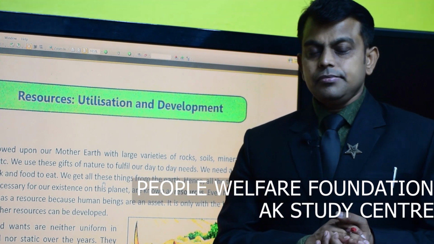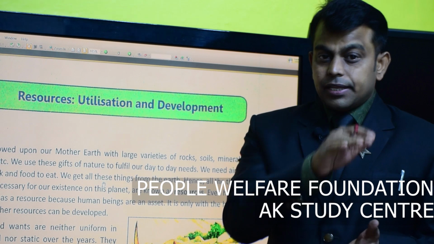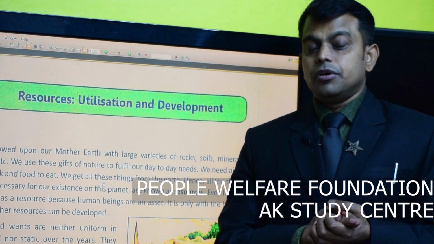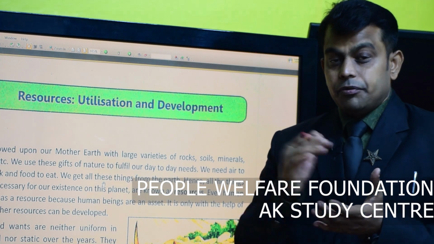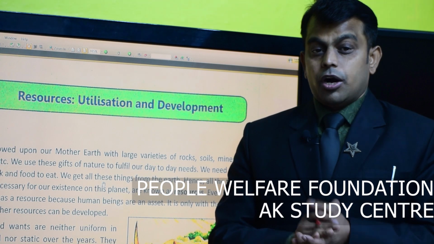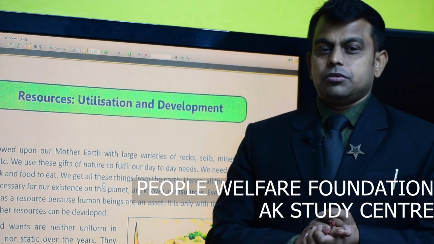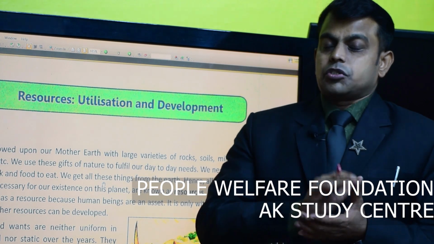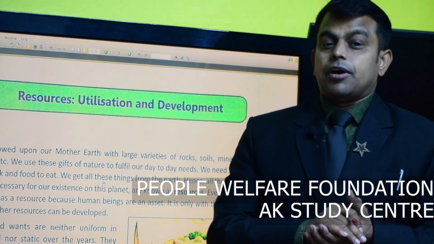Just imagine that near the Arctic Circle, 25% of the world's oil may lie there.